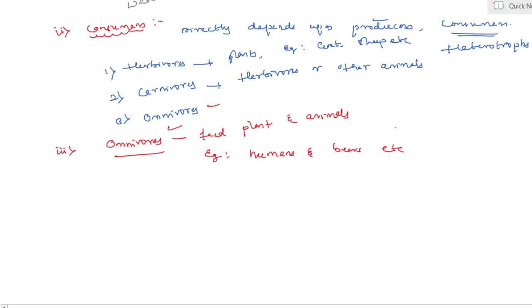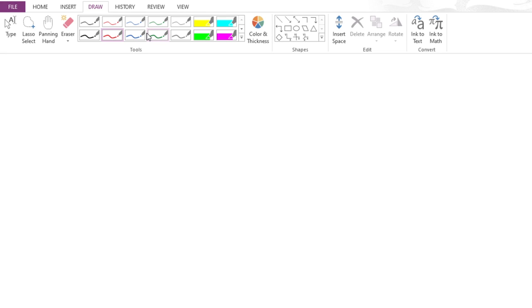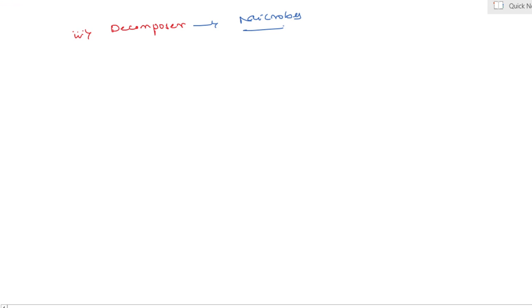Okay, now let us see the third type. Our last one is decomposer. How does the process of decomposition take place? With the help of microbes. Yes, let us see decomposers. These are the microorganisms which feed on decaying or dead organic matter.